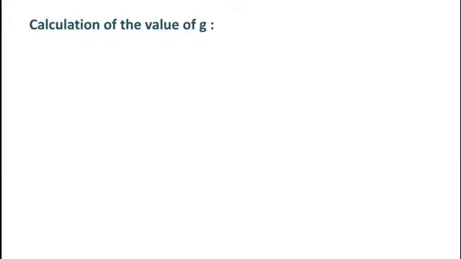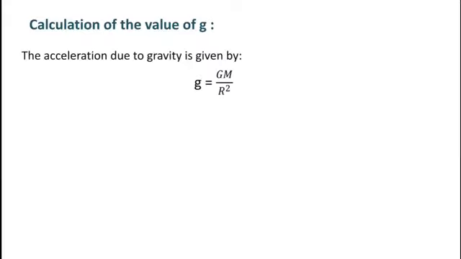Calculation of the value of acceleration due to gravity, small g, on the surface of the earth. The acceleration due to gravity is given by small g equals capital G into capital M divided by capital R square, where capital G is the universal gravitational constant, capital M is the mass of the earth, and capital R is the radius of the earth. So in order to calculate the value of g on the surface of the earth, let us substitute the values of capital G, capital M and capital R in this equation.